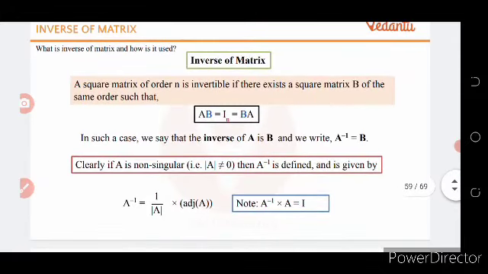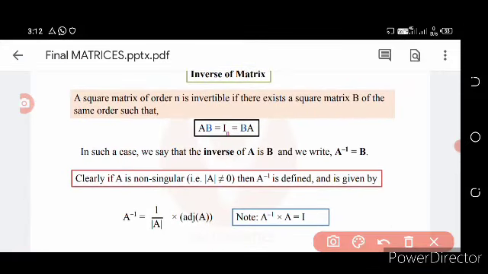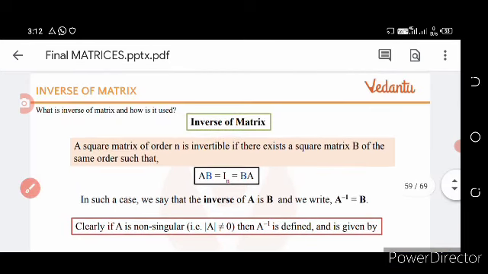Then come to the last topic, that is the inverse of a matrix. What is called the inverse of a matrix? Now what is the inverse of a matrix and how is it used?